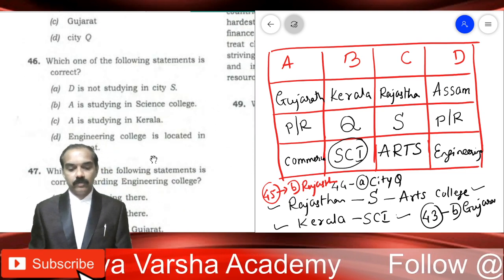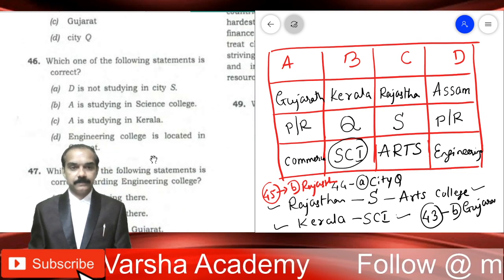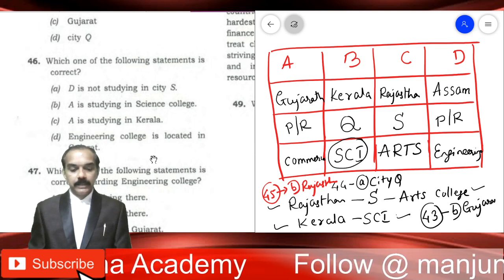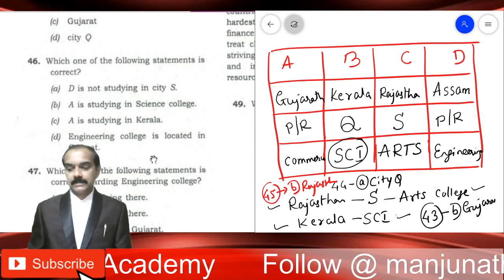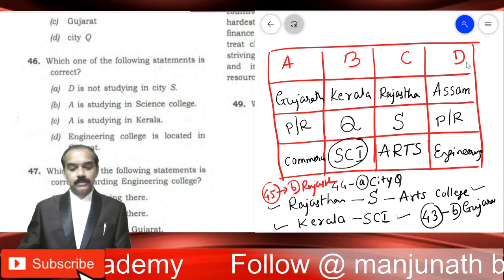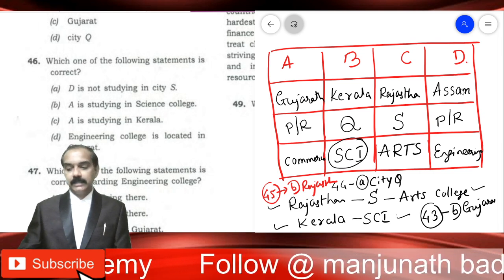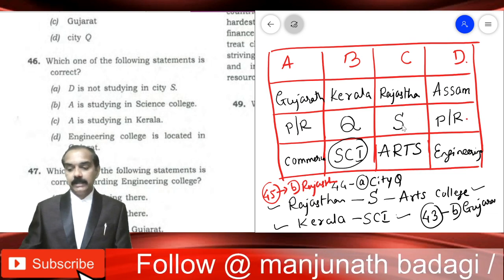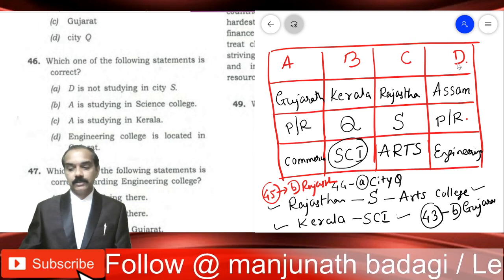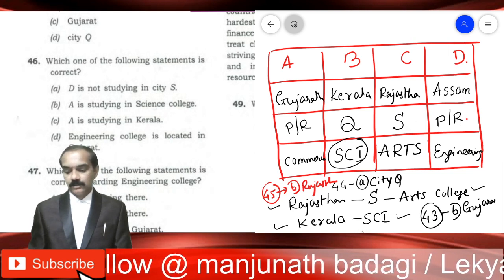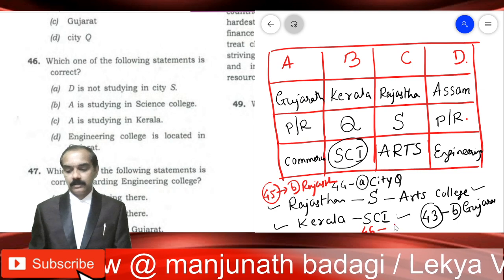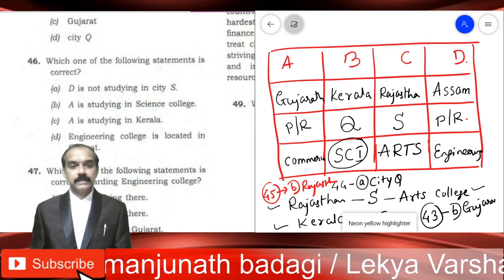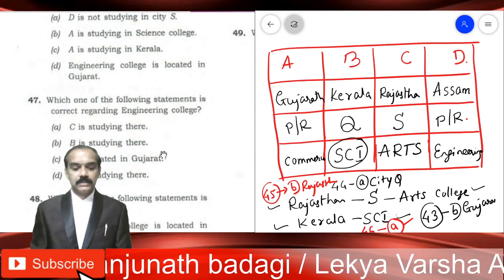Which one of the following statements is correct? We will have to check which one of the following is correct. D is not studying in city. Yes. Concentrate on D. He is not studying in city. Of course, he is not studying in city. Who is studying? C is studying, not D. That's correct. So 46th one, the very first option is correct. D is not studying in city. Moving on to the 47th problem.